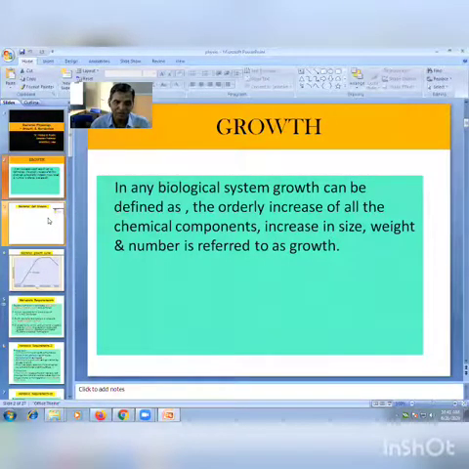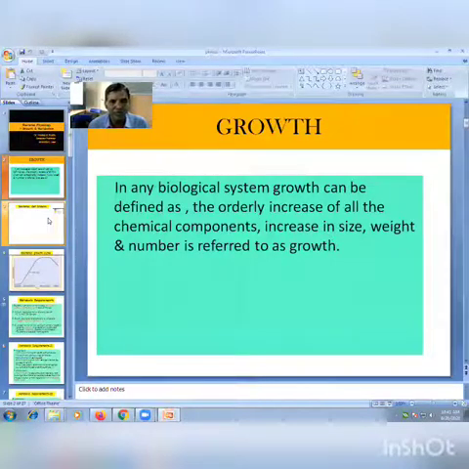How many? 4,000 tons. But practically it is not possible. Theoretically that is possible, but practically not, because during growth the food material gets exhausted, and there is also accumulation of toxic products. Few toxic products are produced during growth, and because of that the death of the organism occurs. But theoretically, it produces such a huge number and huge weight of cells.